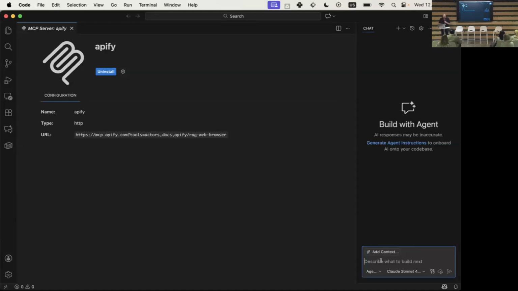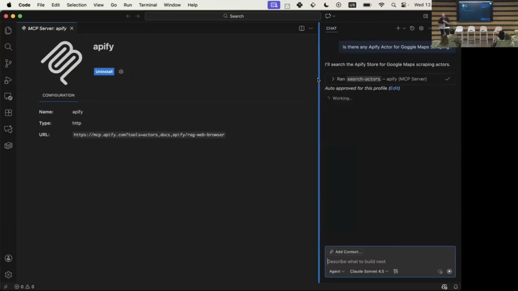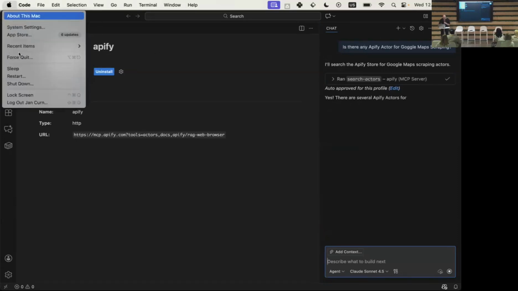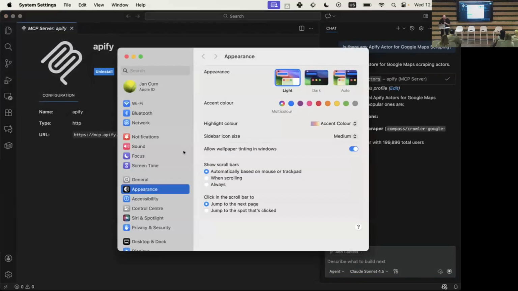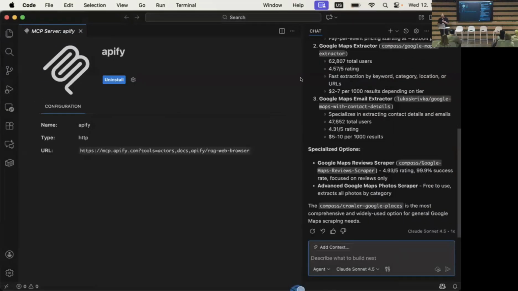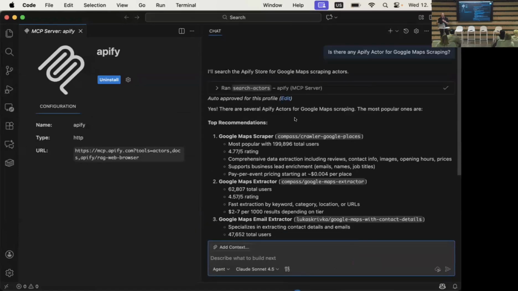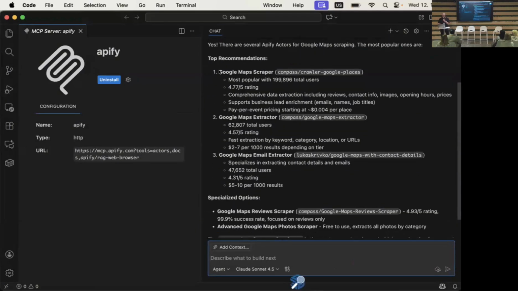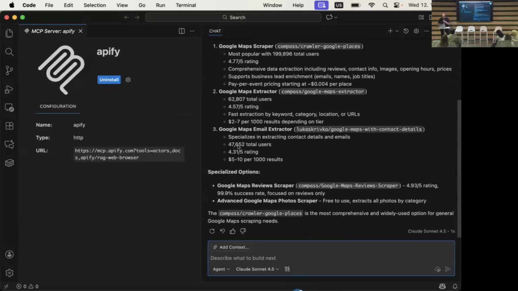And now I'll try. Actually, I'll have to shout. Is there any Apify actor for Google Maps scraping? Let's see. I don't know if you can really see it. It's very small. Let me just increase it a little bit. Here we go. Is it better? All right. So now it calls the search actor tool on our MCP server, and it lists 3 actors for scraping Google Maps. So I'll say, okay,